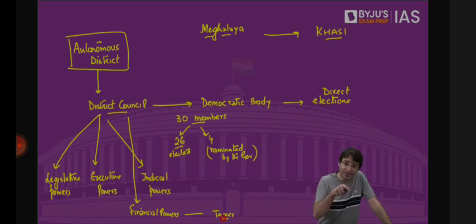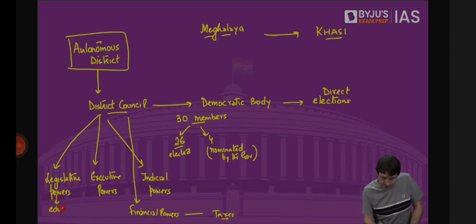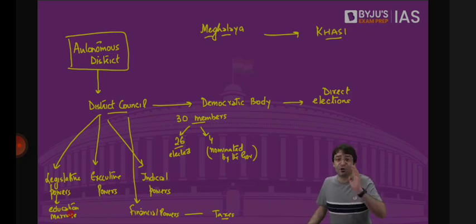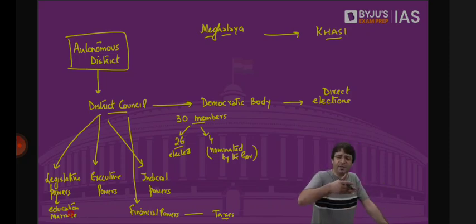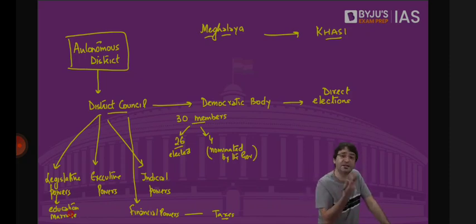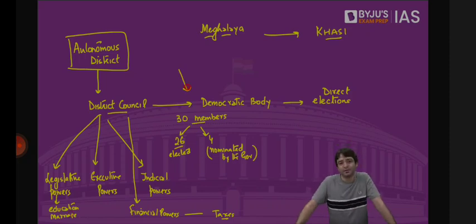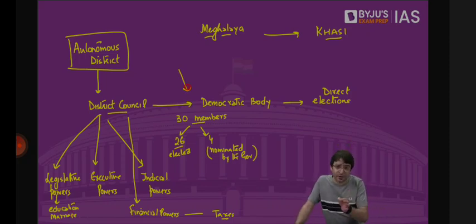You will decide what are going to be the laws related to education, laws related to marriage, laws related to inheritance, laws related to divorce. You will have the power to establish your own schools, govern your entire district without any interference from the state government, without any interference from the central government. That means now this district becomes some sort of an autonomous district where it is run by this district council on its own. And through this, we protect not only the economic interests of the tribals, but their social customs as well.